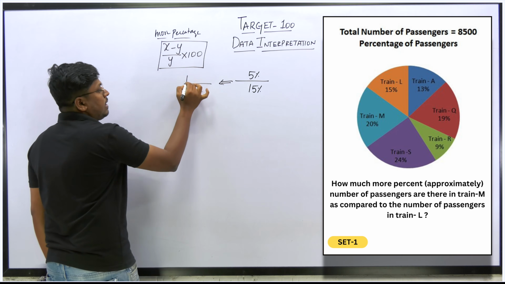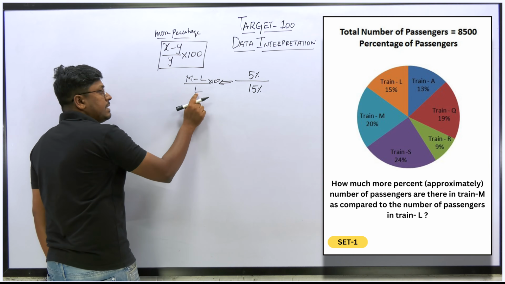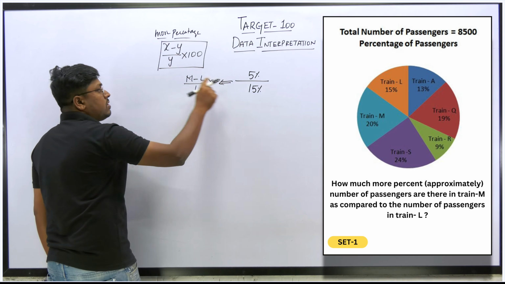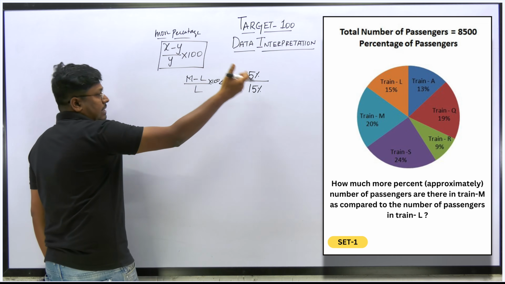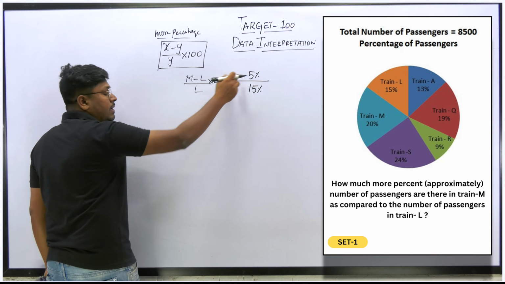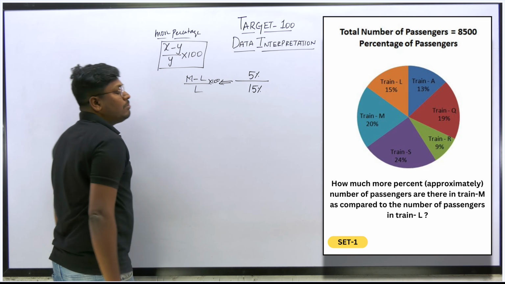So it is (M minus L) by L into 100. This is the formula, right? So the comparison train should come in the denominator, and the numerator will be the difference. If you are getting the answer in negative, then it is less. If you are getting the answer in positive, then it is more. In the question itself they have given 'more', so we are getting the answer in positive, right?